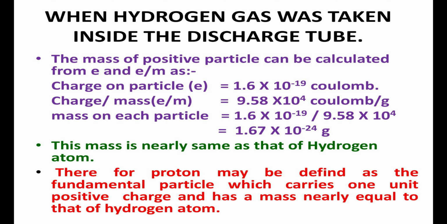The mass of each particle can be calculated by dividing the above two values, that is 1.6 × 10^-19 divided by 9.58 × 10^4. That is equal to 1.67 × 10^-24 gram. Therefore, the mass of each particle is 1.67 × 10^-24 gram.